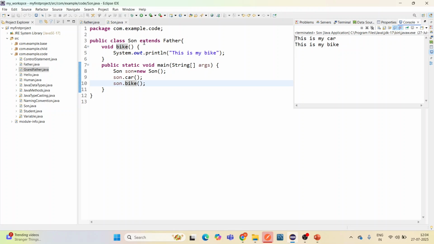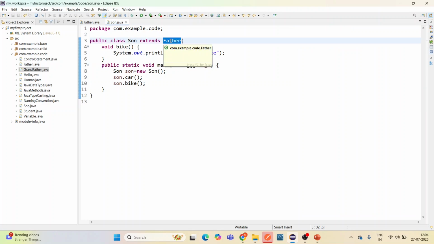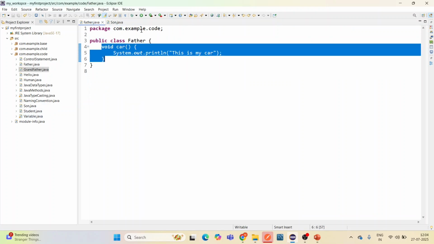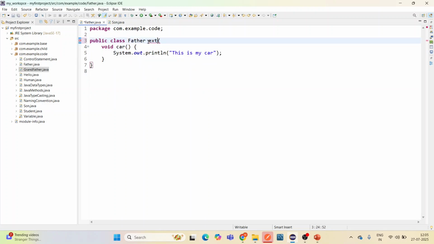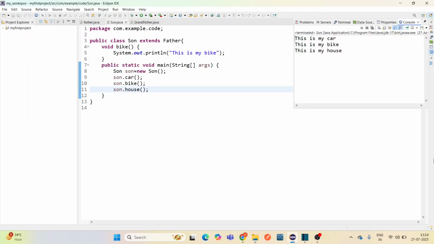Multi-level inheritance is where a child class inherits from a class, and that class itself inherits from another class. So let's see this by example. Here, son inherits from father and father inherits from grandfather. So the son class has access to both the parent and grandfather classes. This forms a chain of inheritance. This is why it's called multi-level inheritance.